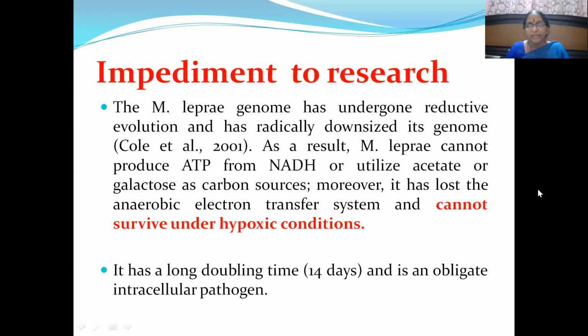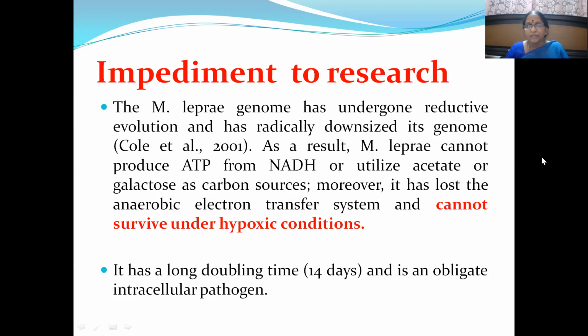Here there is one detailed description regarding this. The Mycobacterium leprae genome has undergone reductive evolution and has radically downsized its genome. As a result, Mycobacterium leprae cannot produce ATP from NADH or utilize acetate or galactose as carbon sources. Moreover, it has lost the anaerobic electron transfer system.